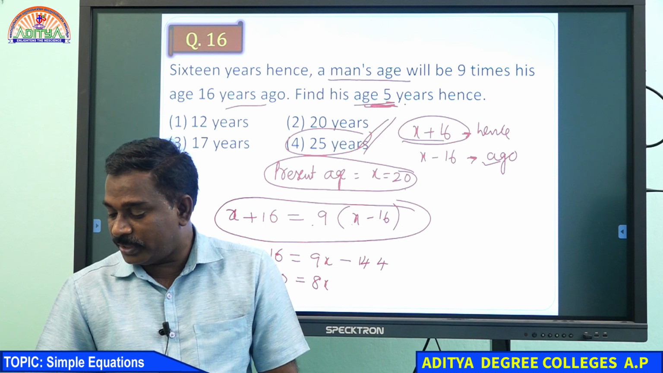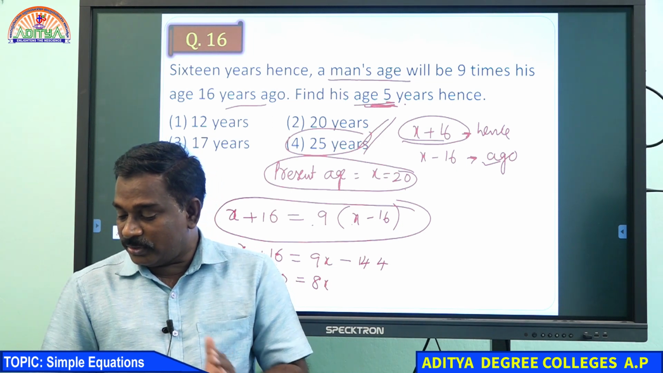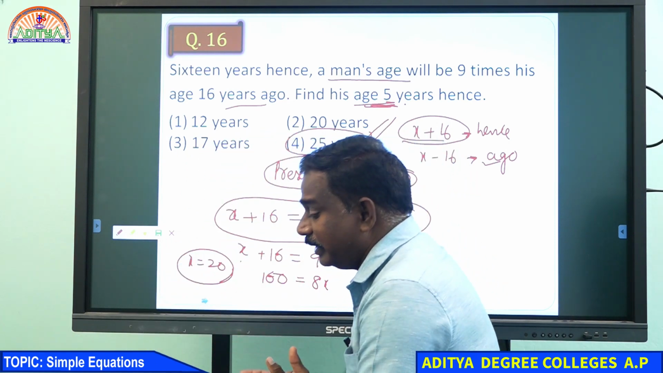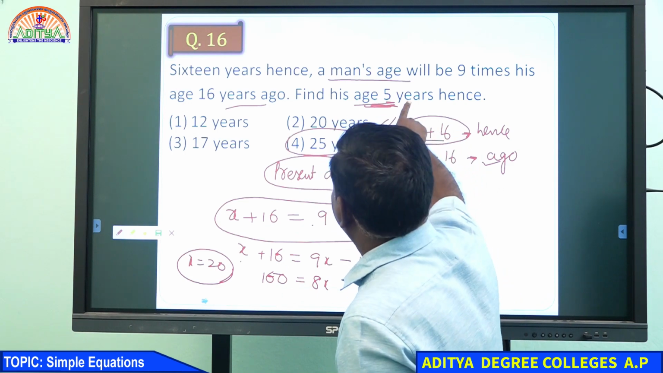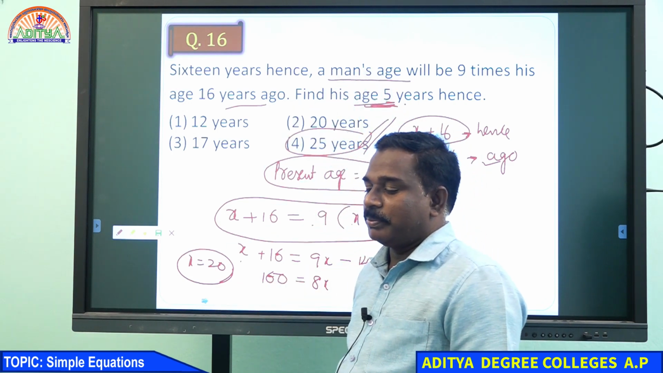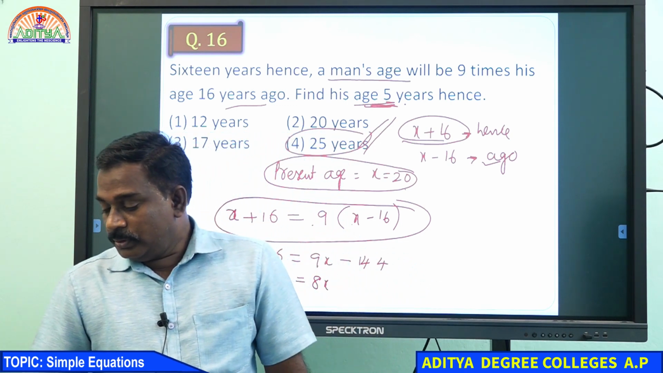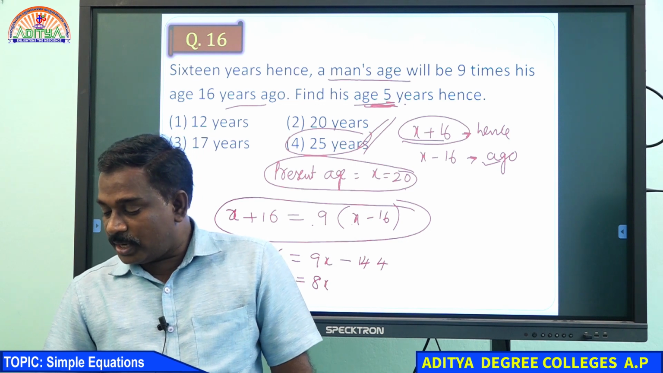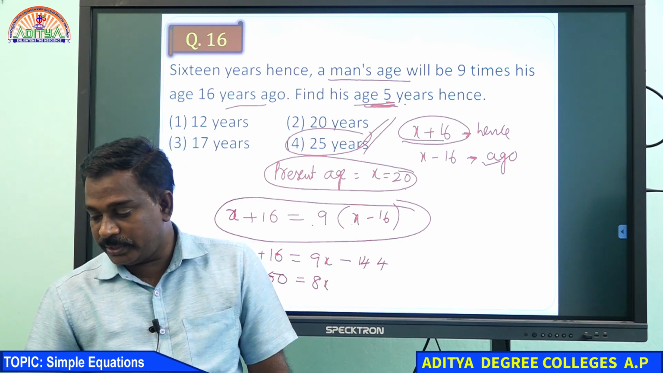Very good. Many of you have written 25. Somebody has written 20, Arun Tej written 20. But 20 is correct only if they ask the present age. The question is asking after 5 years, so present age plus 5 years is 25. Please read the last line carefully. Very good.